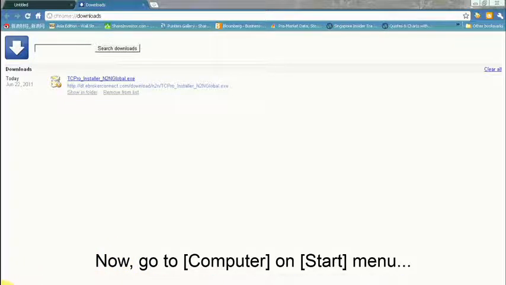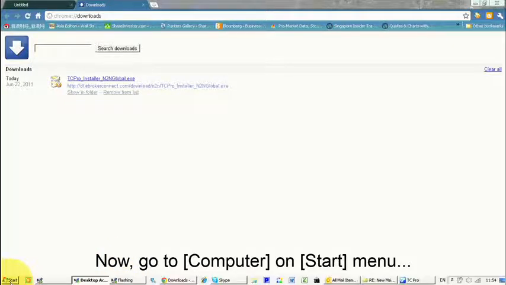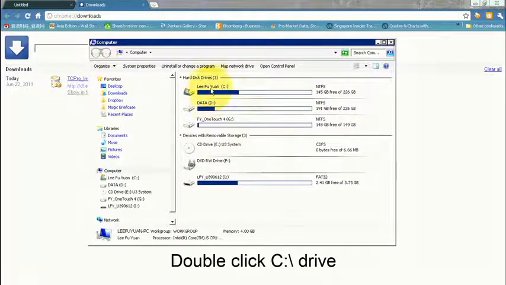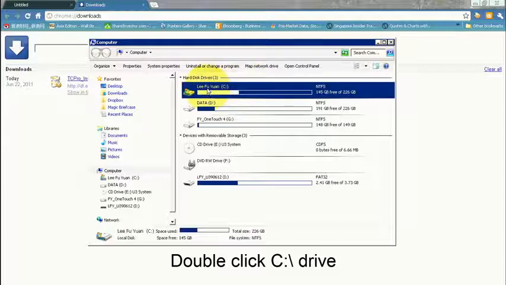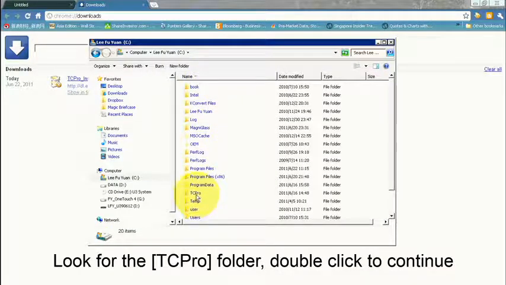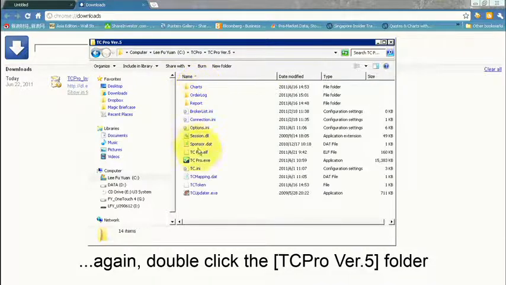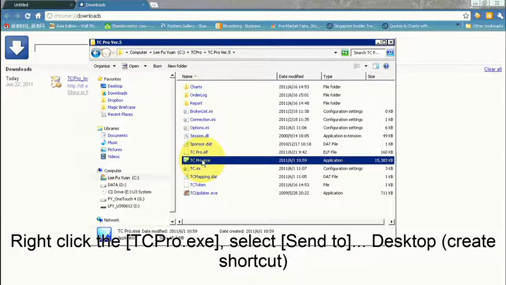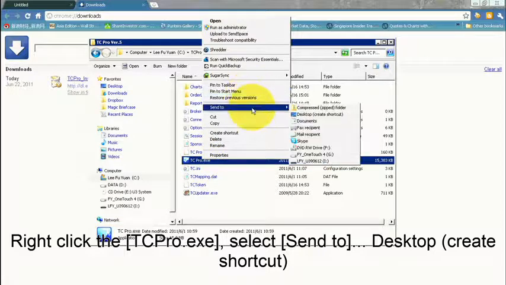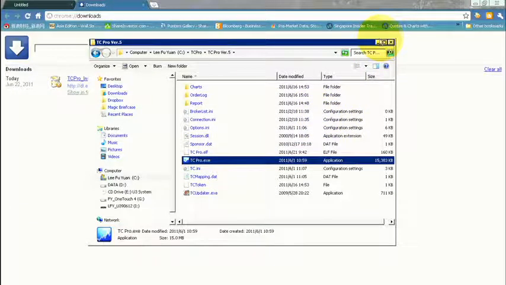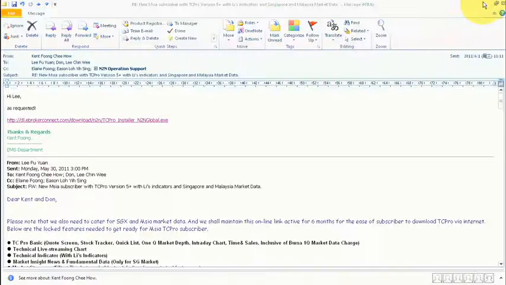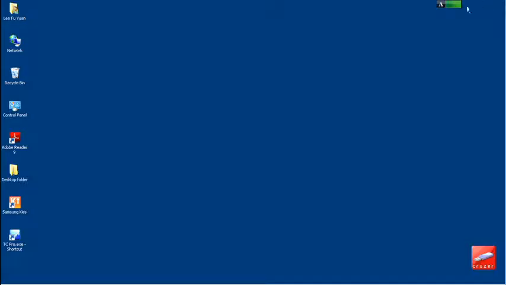Now, go to Computer on the Start menu. Double-click C drive. Look for the TCPro folder. Double-click to continue. Again, double-click the TCPro version 5 folder. Right-click the tcpro.exe. Select Send to Desktop. Here you go.